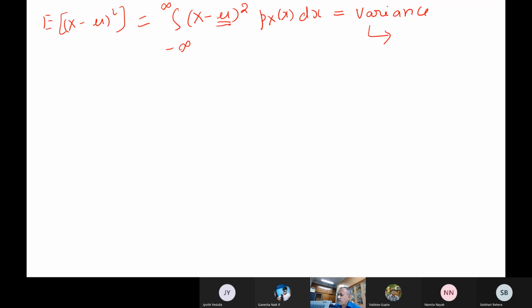Mean is generally denoted by mu. What symbol do we use for variance in statistics or probability? You remember, sigma square. And what is the square root of variance? Standard deviation.